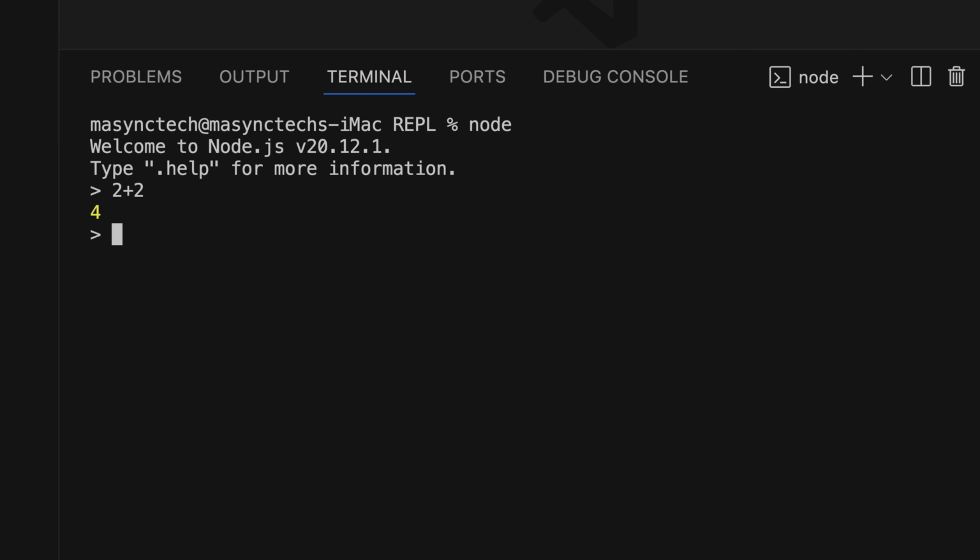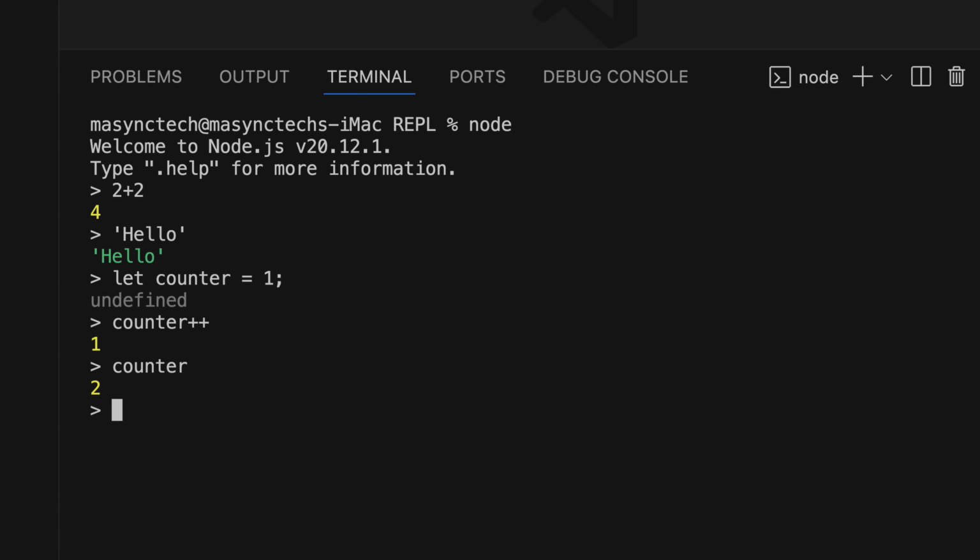We can also execute a string. I'm going to say hello, either single quote or double quote. I'm going to use single quote here. I'm going to say hello, and it has been executed. We can also have a variable, let counter equal to 1, and then I'm going to increase counter with 1, and when I call counter, I got 2.